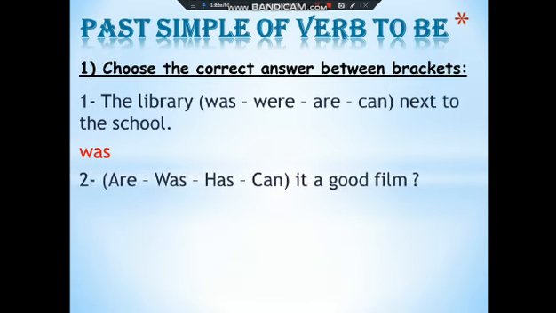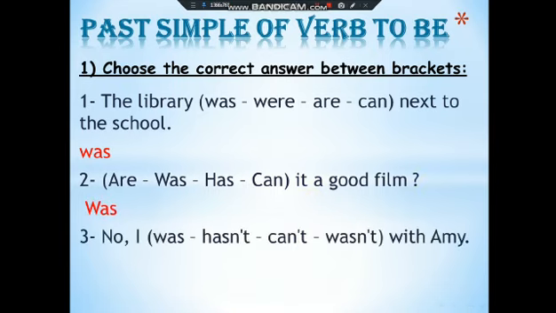Number 2. Are, we, has, can, it a good film? Okay. The only possible answer here is was. Was it a good film? But why didn't I choose can? Because we know that after can there should be an infinitive, can plus infinitive, and here in our question there isn't any verb. So was it a good film?